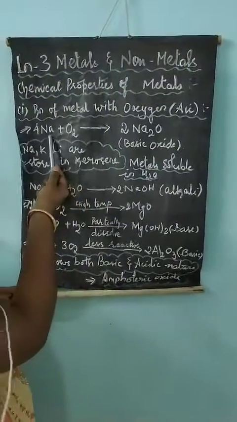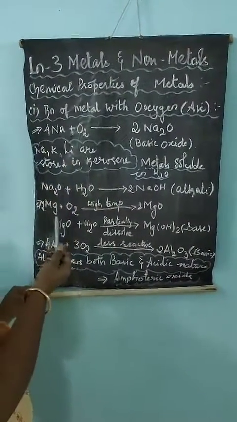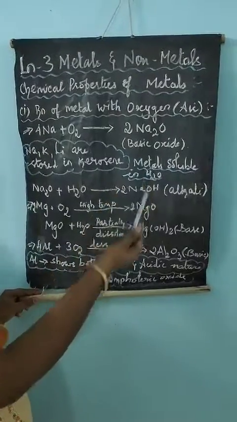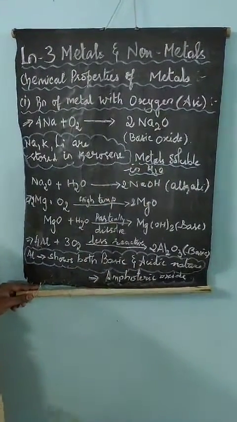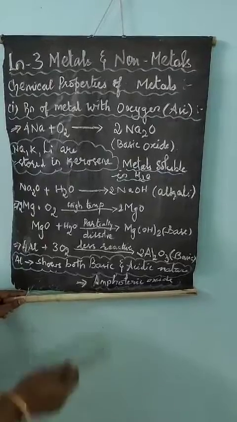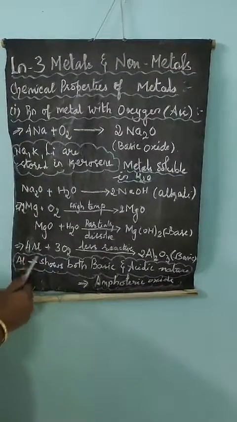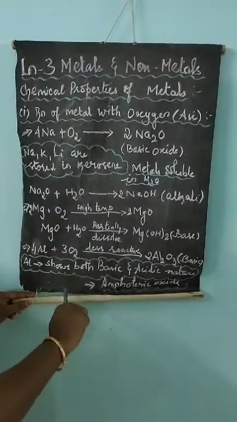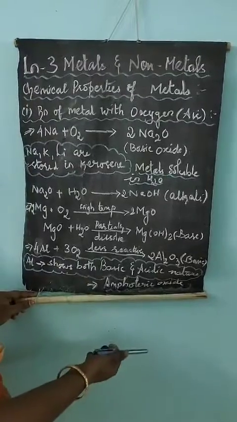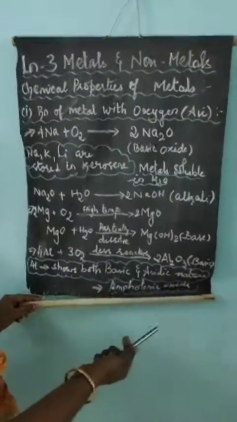Already we saw sodium metal and magnesium metal show only the basic nature. But aluminium shows both acidic and basic nature, that is, acidic oxide and basic oxide.